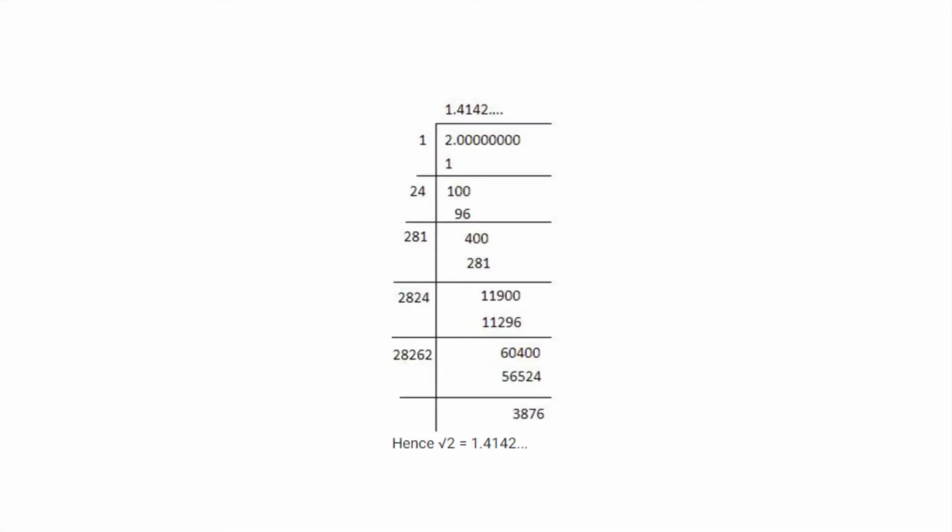Let us check with some examples. I take the example of root 2. How we solve for the square root of root 2, root 3, etc., we already learned in the previous grades. So root 2, by the square root method we found the value, and we get the value like this. So this is non-terminating and non-recurring.